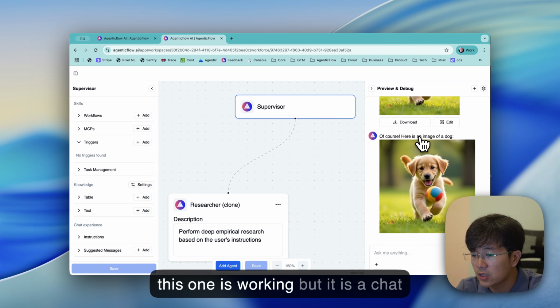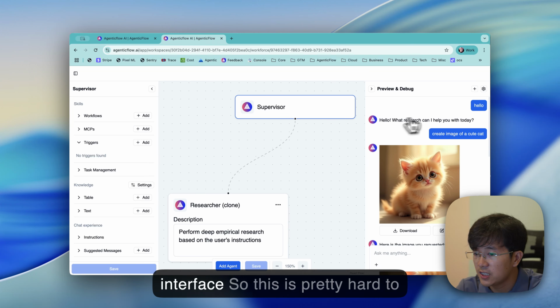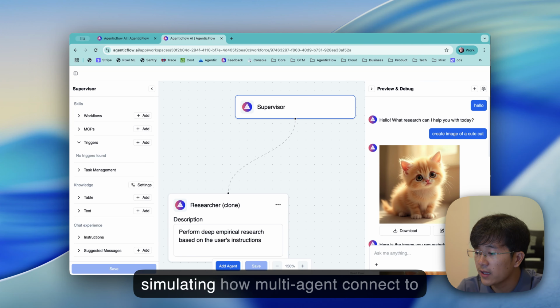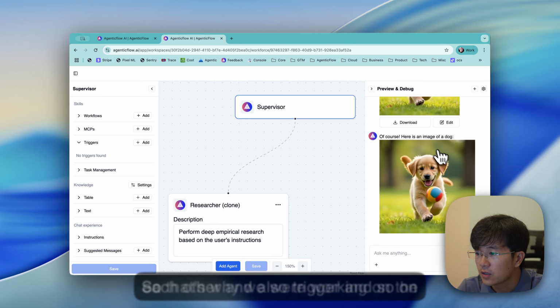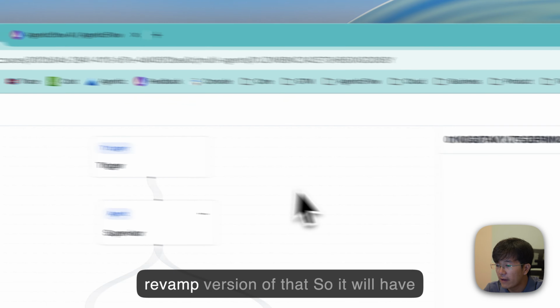So this one is working, but it is a chat interface. So it is pretty hard to simulate how the multi-agents connect to each other and also the triggers and so on. So that's why we are working on the revamped version of that.